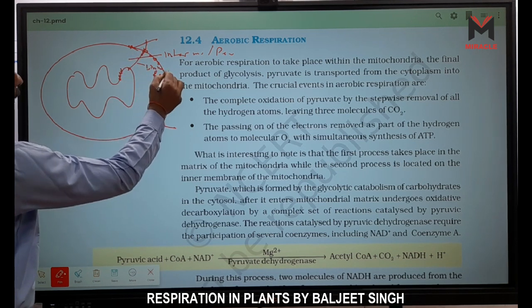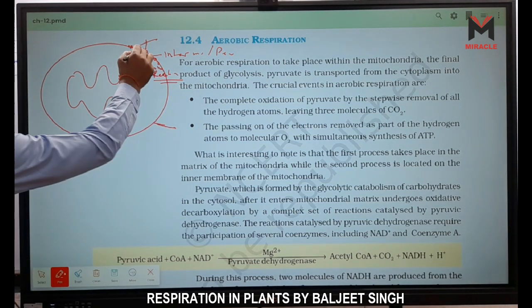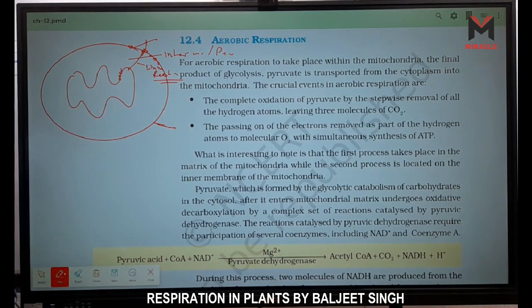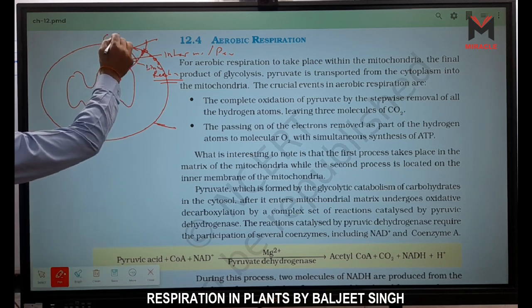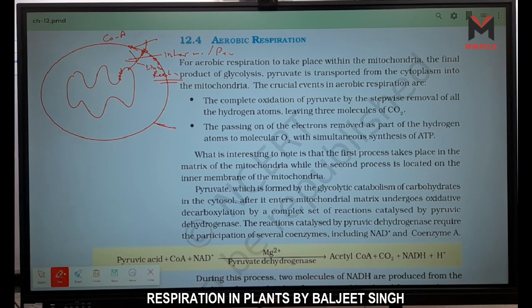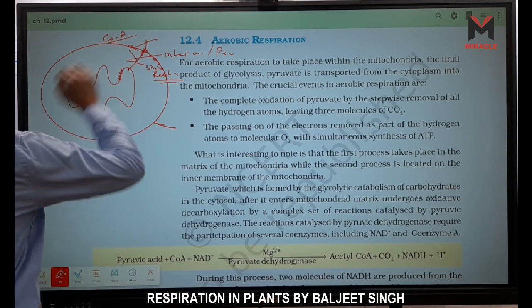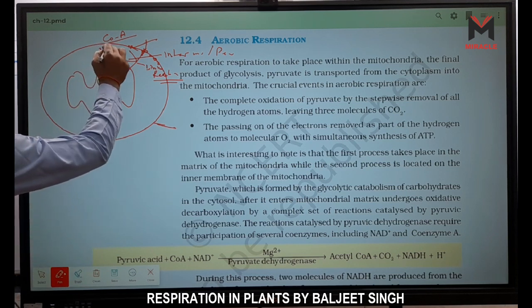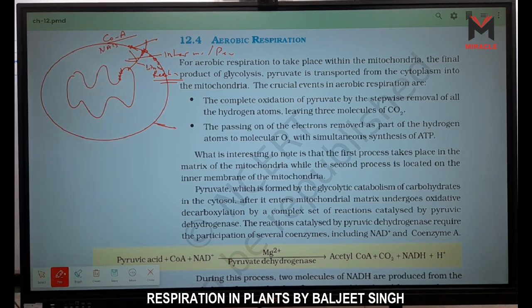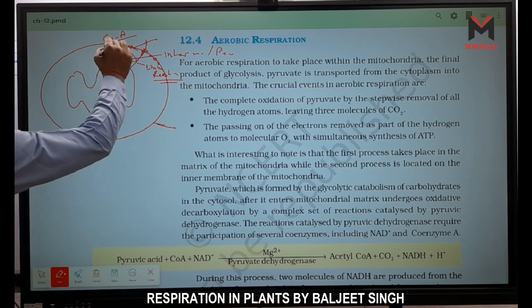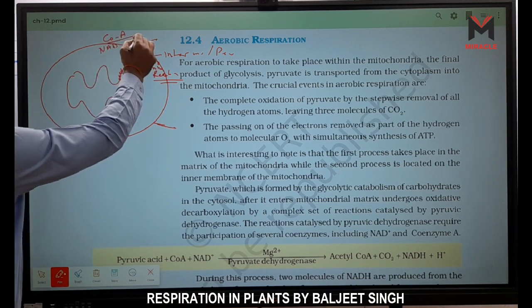Link reaction means what? Here pyruvic acid, when it enters into the intermembrane space, this pyruvic acid meets with CoA, coenzyme A. It is a vitamin B, right? CoA enzyme. Second, NAD, right? NAD, and forms what?